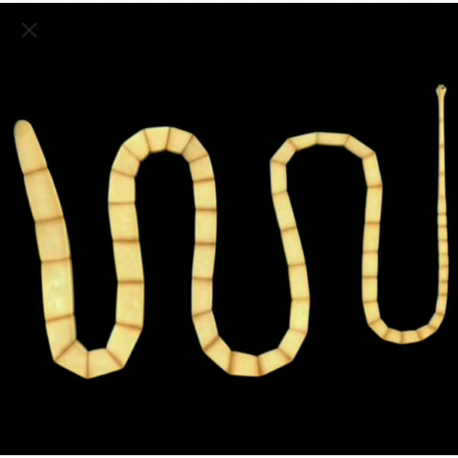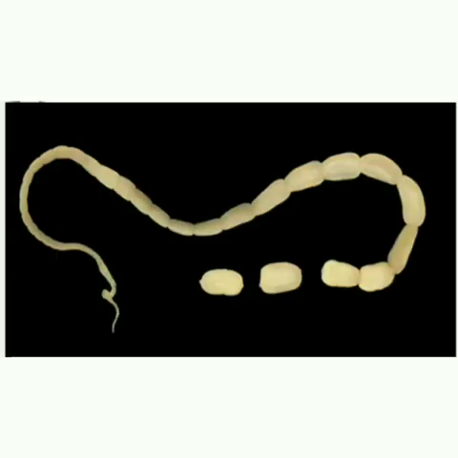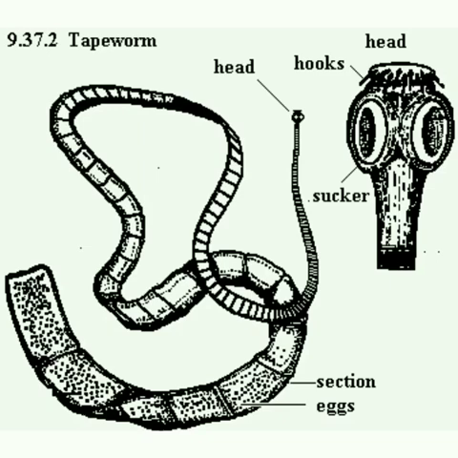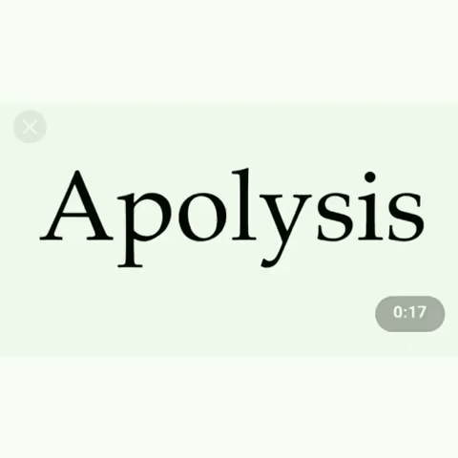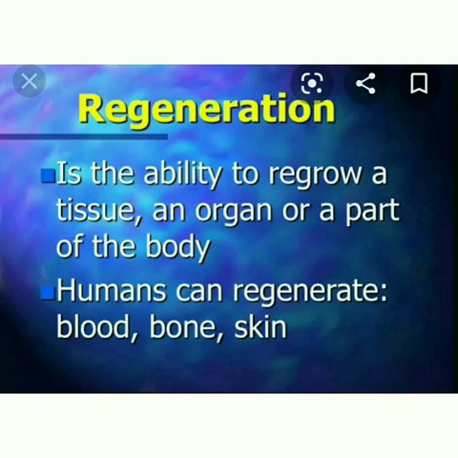In the tapeworm, the matured proglottids at the posterior end of the strobila are regularly cut off either singly or in groups. This process is called apolysis. It helps in transferring the developed embryo from the primary host, that is man, to find the secondary host, that is pig. Next, we see what is regeneration.